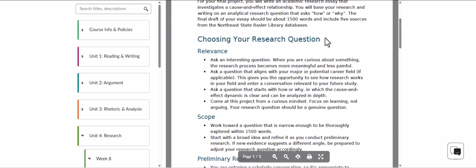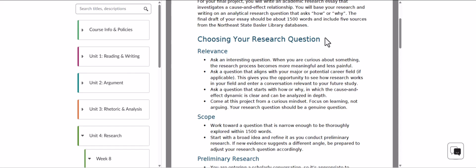So this one is going to be, I'm going to ask you to base the structure of your essay around a question that leads to a thesis. So we're going to start off with looking at research questions. So your research question is just the thing that is going to guide you through your paper. The idea is that your research question is going to be something that you're actually curious about, that you don't necessarily know the answer to, and that you'd like to find out more.